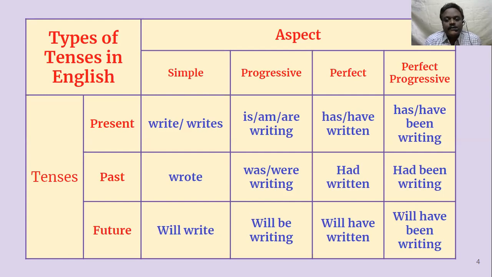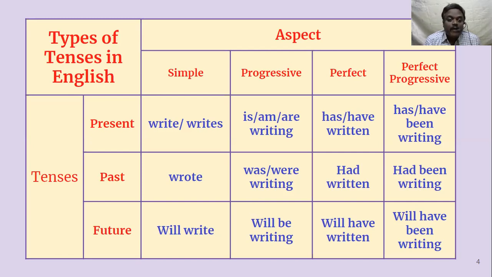For example, I say they buy a car. They, plural. So now in simple present tense we say they buy a car, they are buying a car, they have bought a car. See here, we are using all plural be forms and plural have forms. They have bought a car, they have been buying a car.